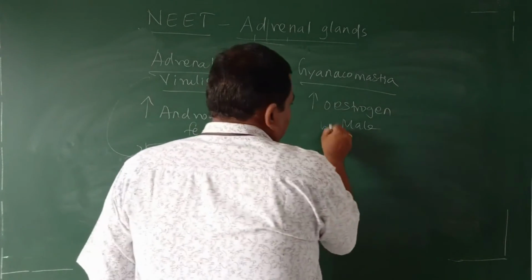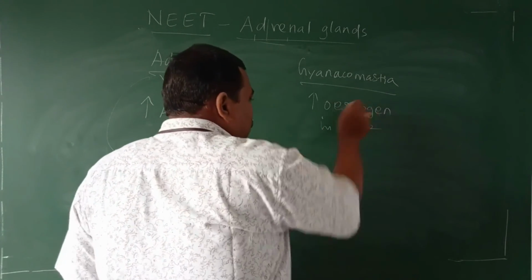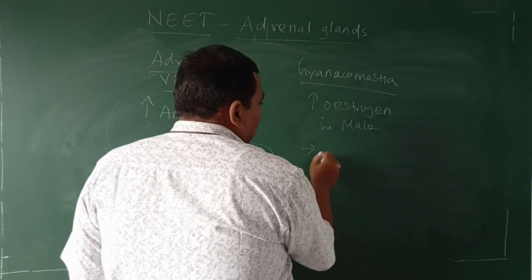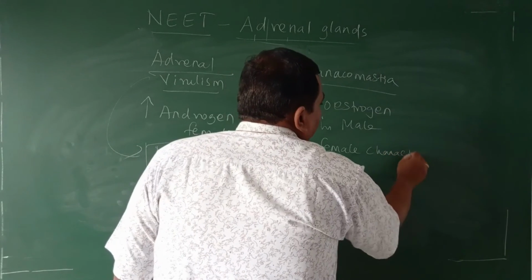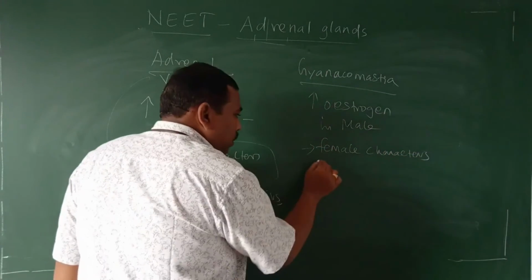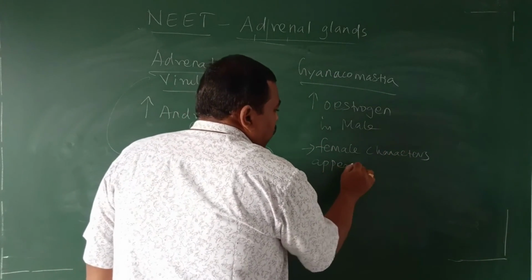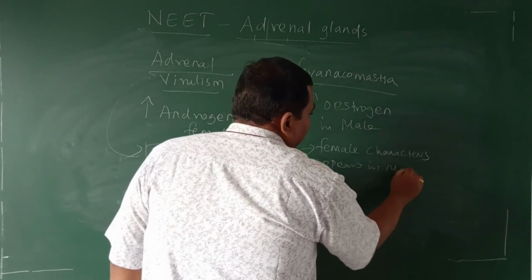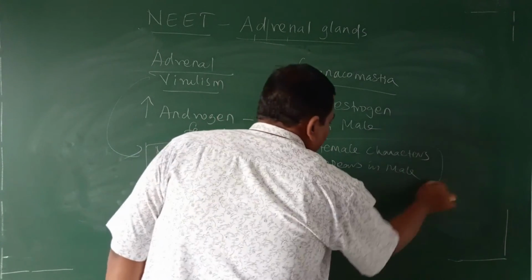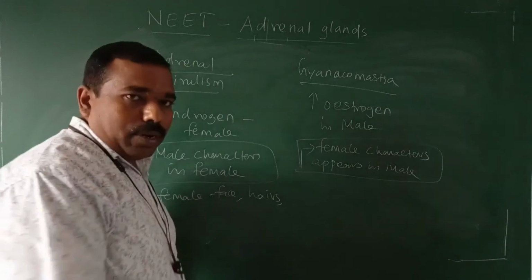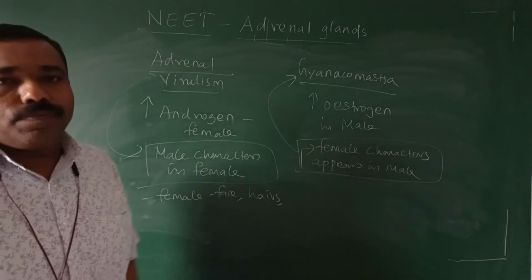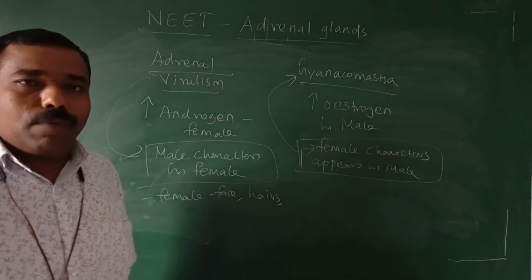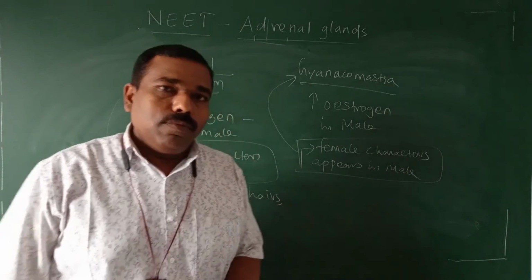So what will happen due to estrogen? The female characters appear in male. That is called gynecomastia. For example, appearance of breast.